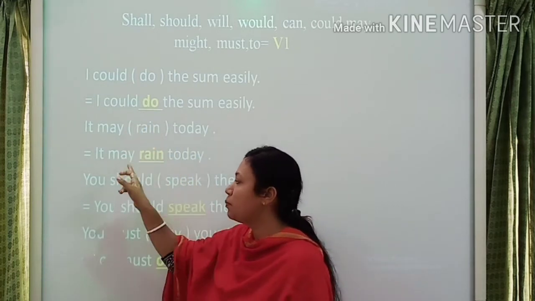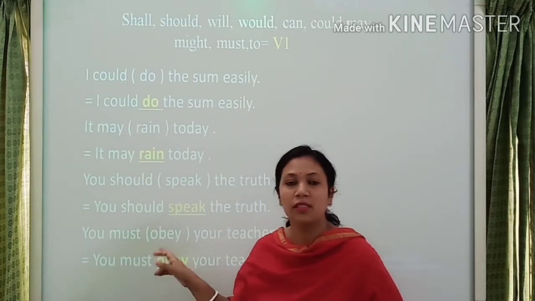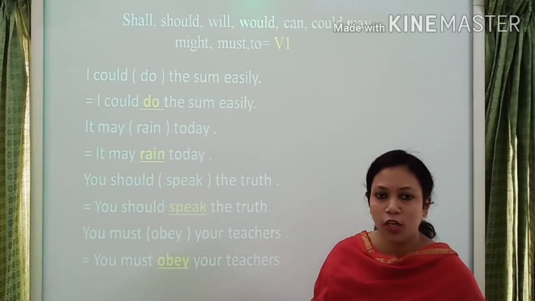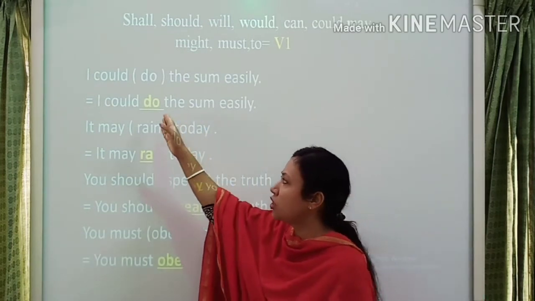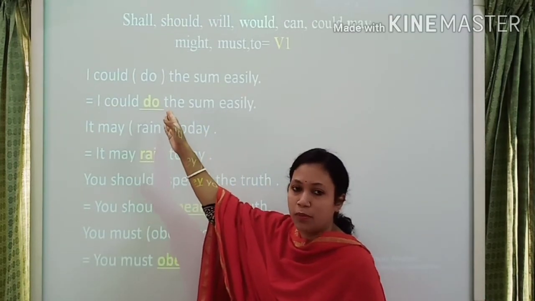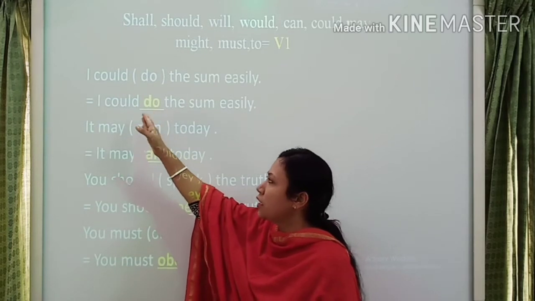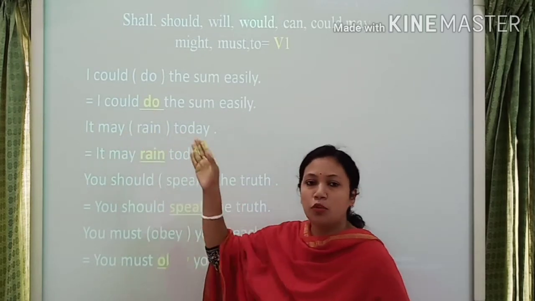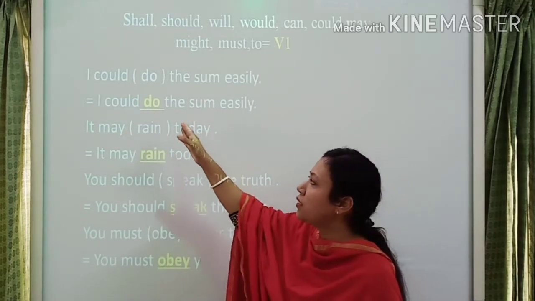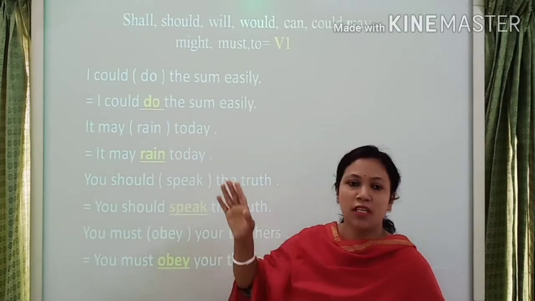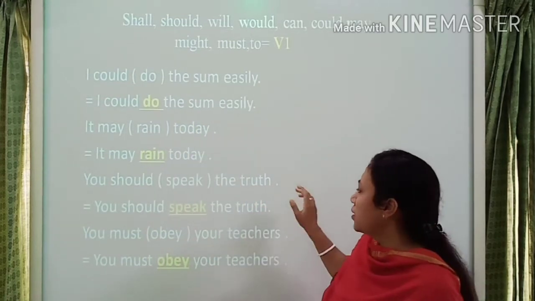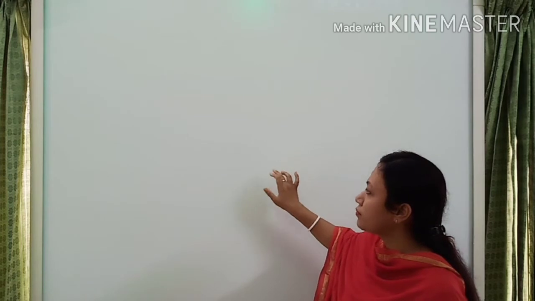Here could, may, should and must are modal auxiliary verbs. That's why I don't change the principal verb, because if any sentence has a modal auxiliary verb, your principal verb is in present indefinite tense. Then go to the next rule.